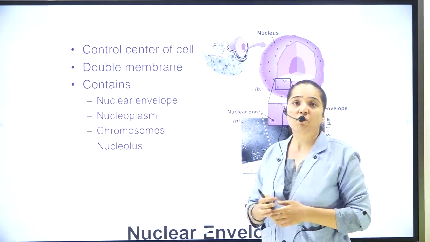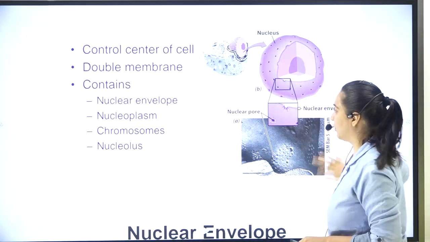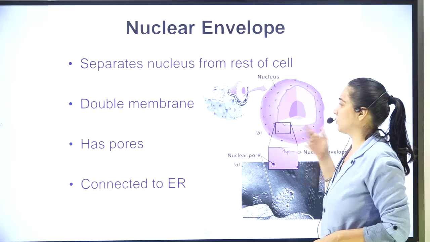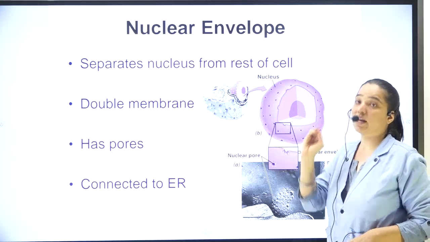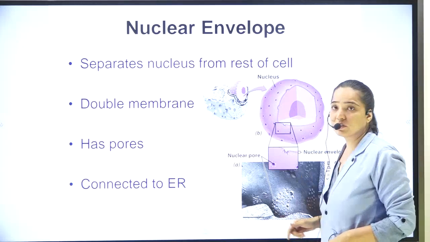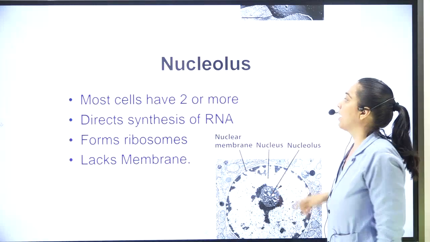It contains four things: nuclear envelope, nucleoplasm, chromosome, and nucleolus. The nuclear envelope separates the nucleus from the rest of the cell. It is a double membrane. It has pores, tiny openings through which anything can come inside or go outside, and it is connected to the endoplasmic reticulum, which we are going to study in our next lecture.